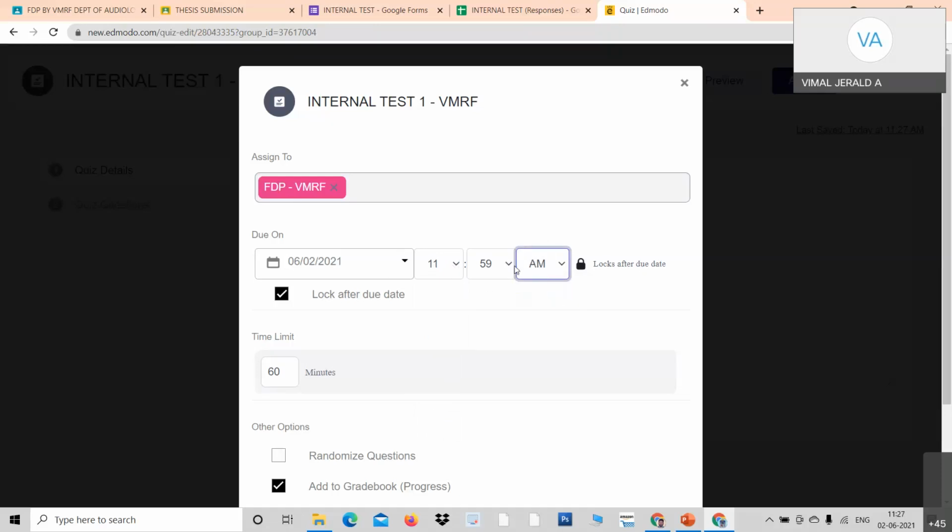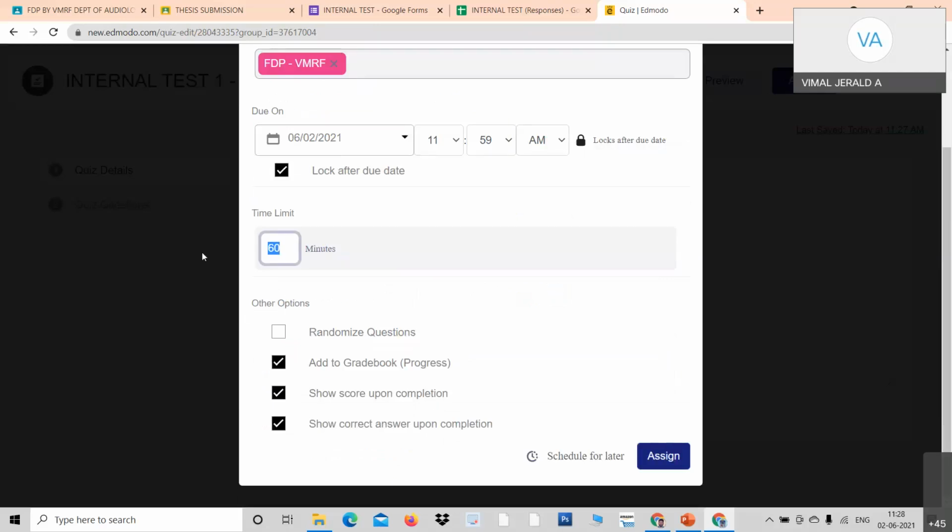After this, the question will not be available for the students. How many minutes do you want to fix it? For example, 15 minutes means 15 minutes. I have fixed 15 minutes. Do you want to randomize the question? You can randomize the question.